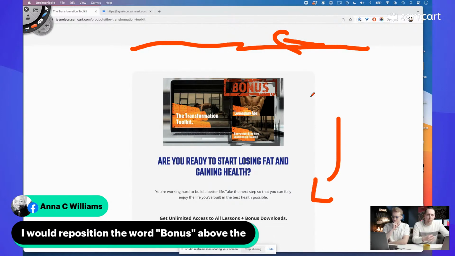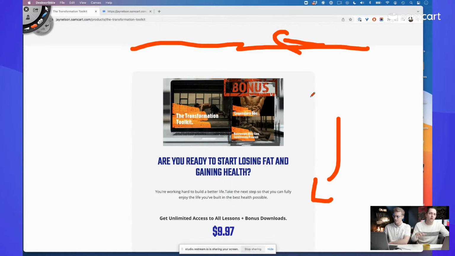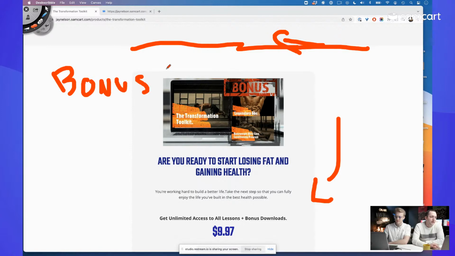Let me tell you about the bonus I'm adding in. If you get the transformational toolkit today, I'm going to give you one client recording that I recorded in the gym last month. I'm going to give you a set of 15 circuit training things that you can do at your house anytime, that kind of stuff. But yeah, definitely adding a bonus is always a good idea. I always think it deserves its own spot, and it would fit really great right here, right after the testimonials and right before you turn the page and say, hey, we're ready to go.